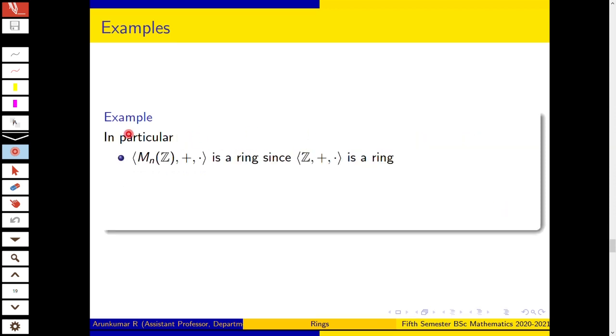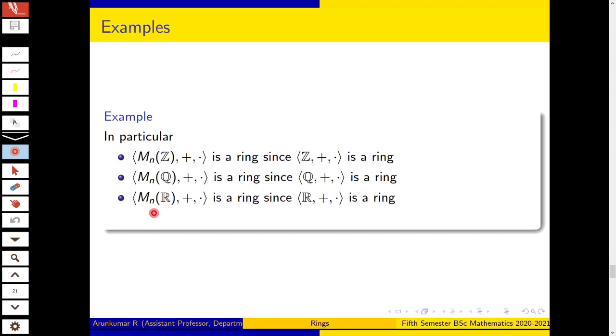So from that we can see that Mn(Z) together with addition and multiplication is a ring, since Z together with addition and multiplication is a ring, and Mn(Q) with addition and multiplication is a ring, since Q together with addition and multiplication is a ring. Mn(R), with R the set of reals, is a ring, since R together with addition and multiplication is a ring, and Mn(C) is a ring, since C together with addition and multiplication is a ring.